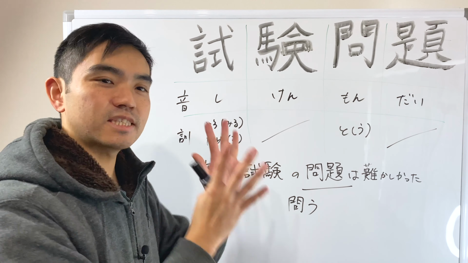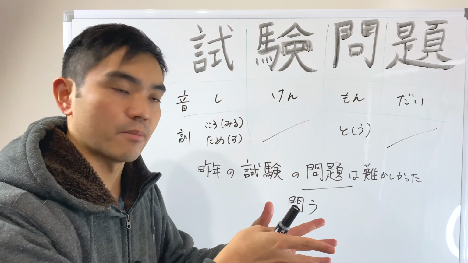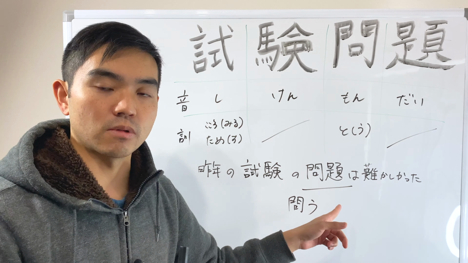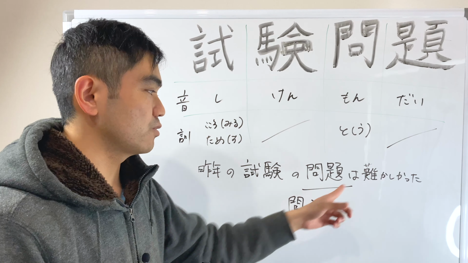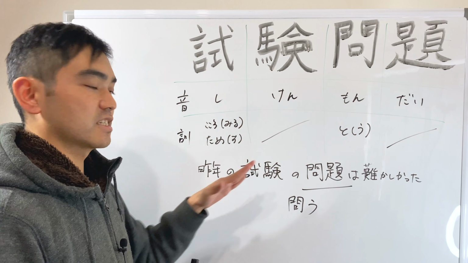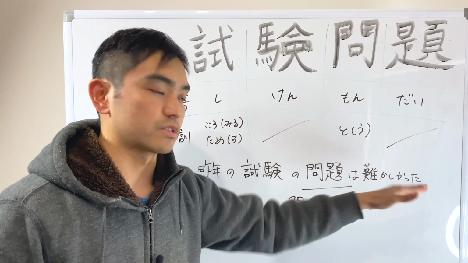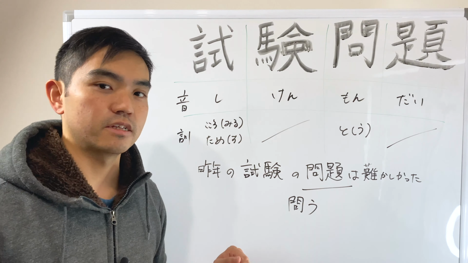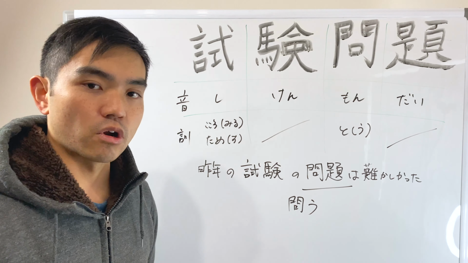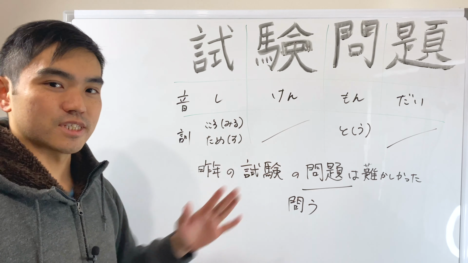But what was difficult for them was solving the problem on the test. So we say last year's test problems are so difficult, so hard to solve. Okay, so we say like this.